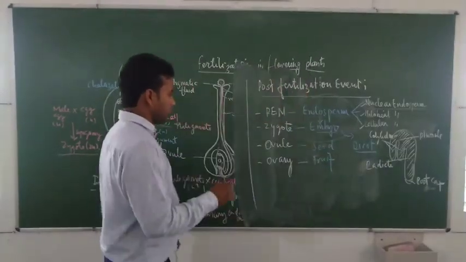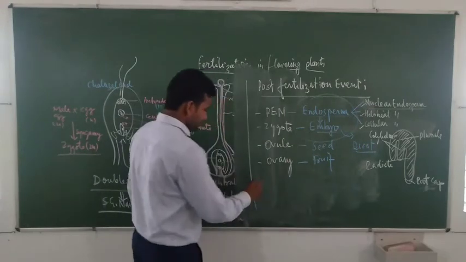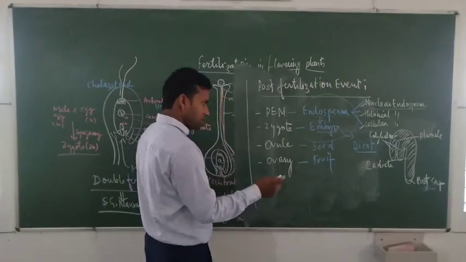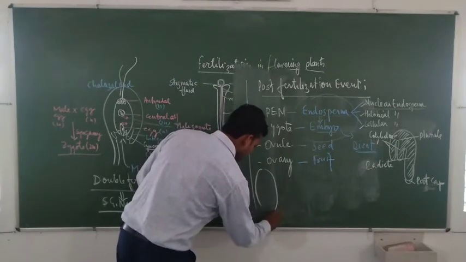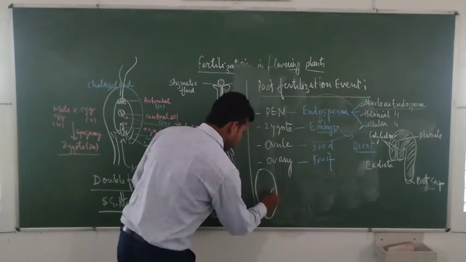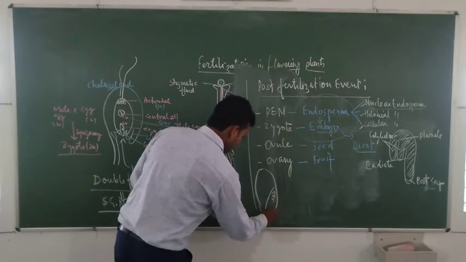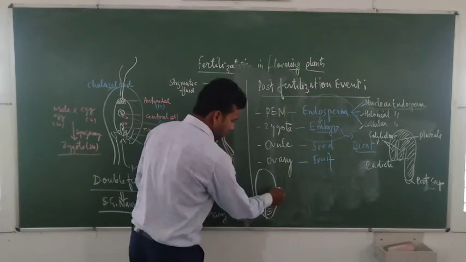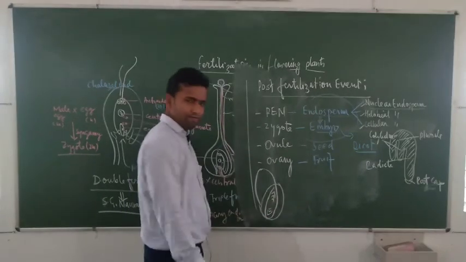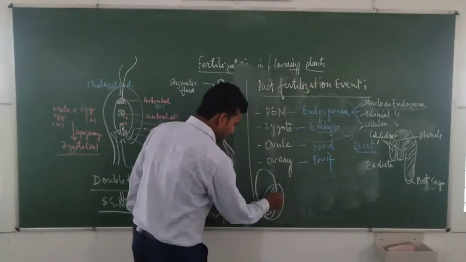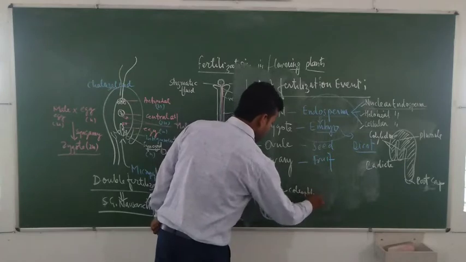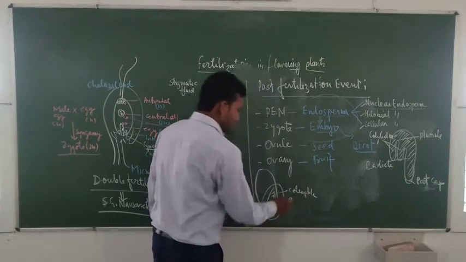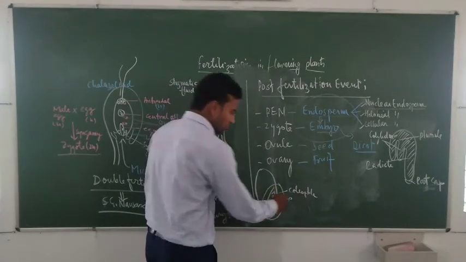Now the monocot embryo, you can say not monocot embryo, monocot seed. This is a monocot seed, which has an embryo; this portion is the embryo. This is the coleoptile. This is the cap portion of the plumule.